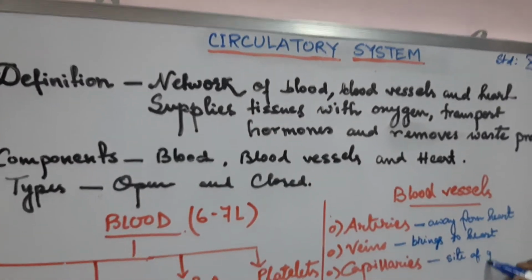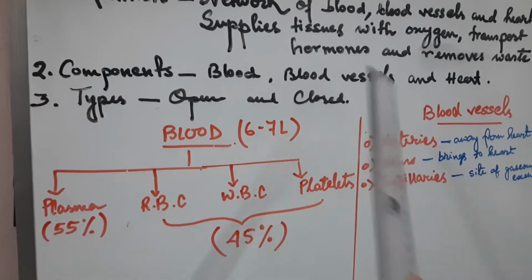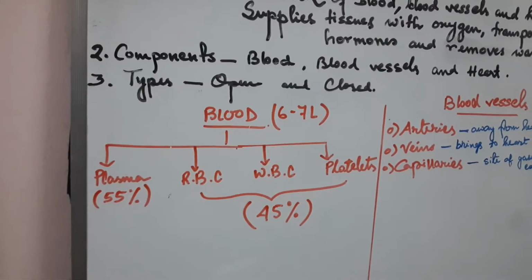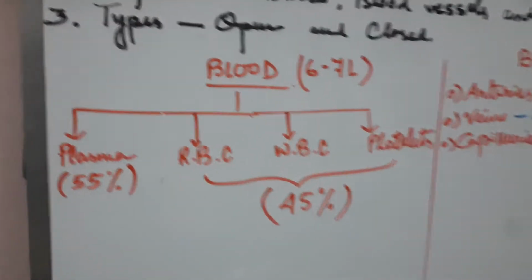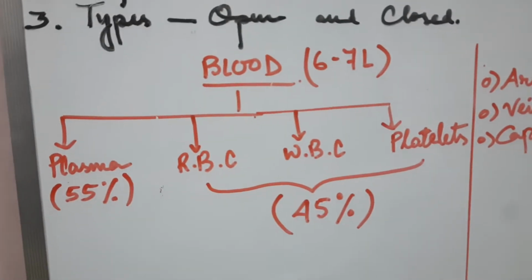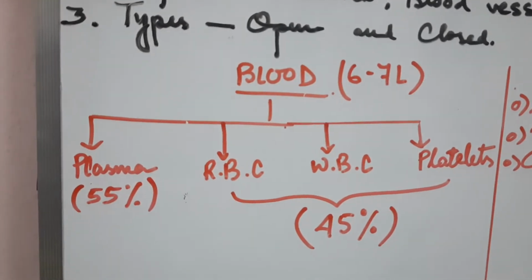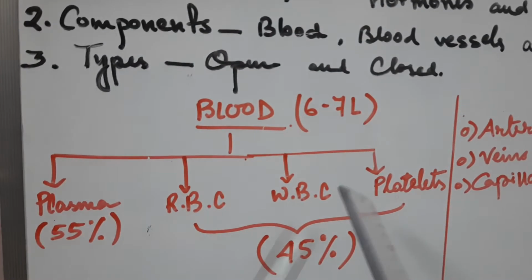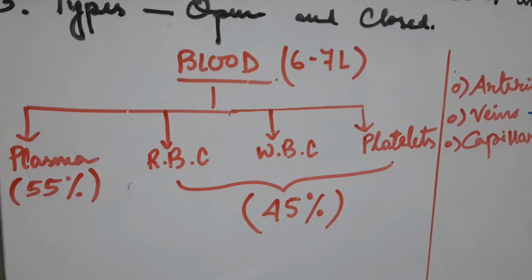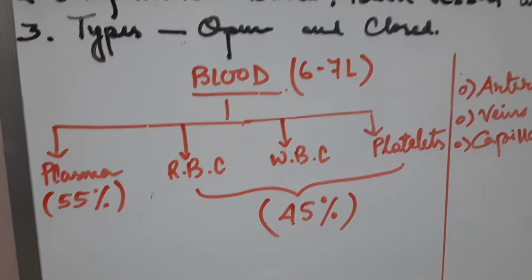Now let us talk about the blood, one of the components. As we know, the average amount of blood present in the human body is 6 to 7 liters, and obviously in the blood the maximum percentage is composed of the plasma, whereas the rest is composed of the other components of blood like the erythrocytes, which are responsible for the red pigment of the body as they contain hemoglobin. The leukocytes, from the name itself, do not contain any kind of pigment and are involved in the immune system in the body, and platelets are responsible for the clotting of blood.